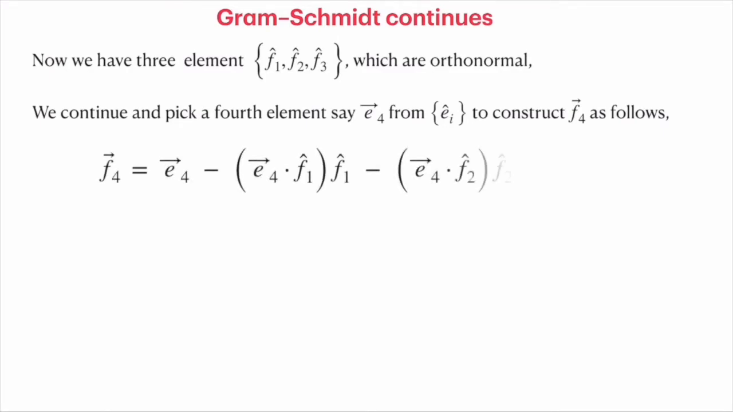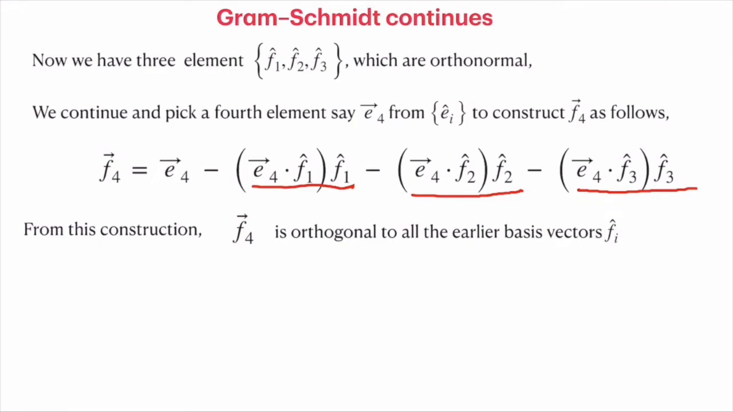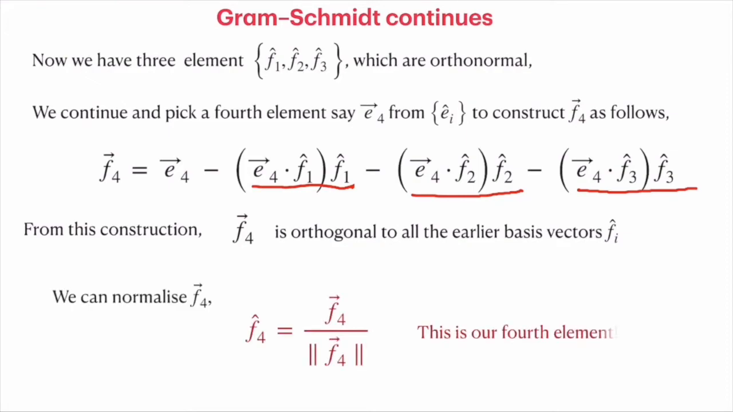F4 is constructed by taking E4 and removing the component of E4 in the direction of the F1 vector, removing the component of E4 in the F2 direction, and removing the component of E4 in the direction of F3. From this construct, the projection operator makes F4 naturally orthogonal to F1 cap, F2 cap and F3 cap. Once we normalize F4, as the F4 vector divided by the norm of F4, it forms our fourth element.